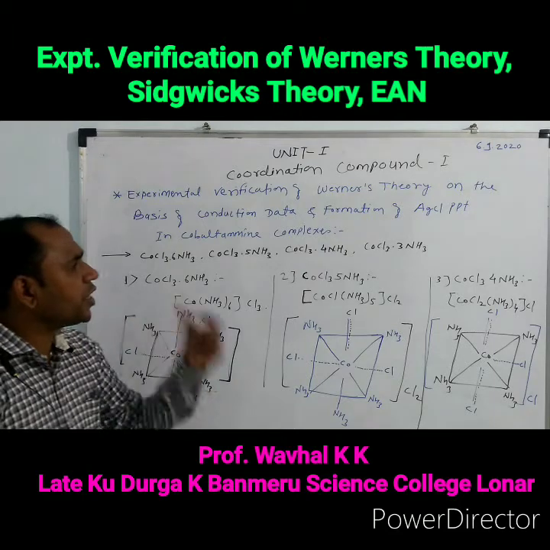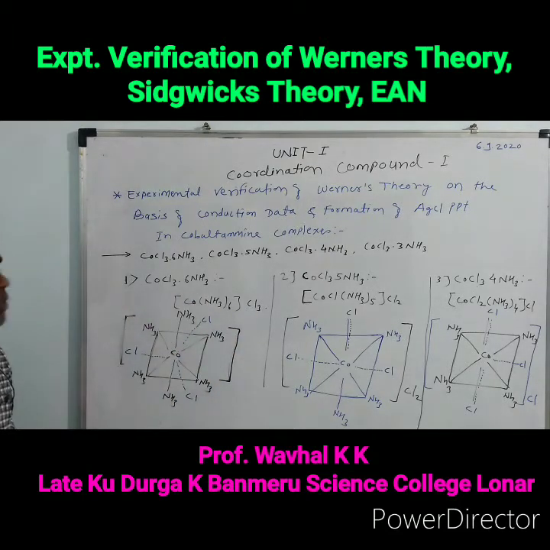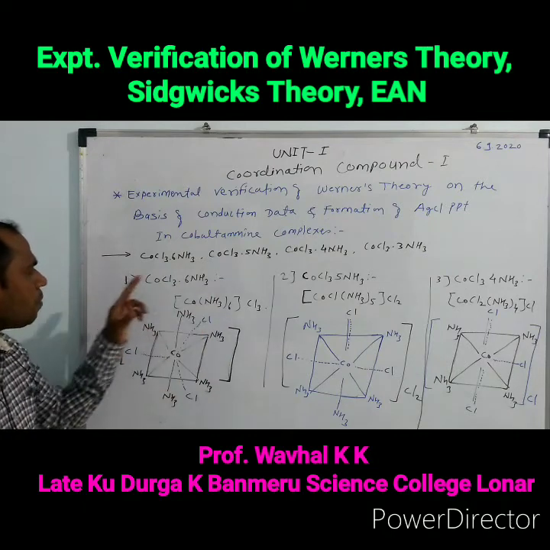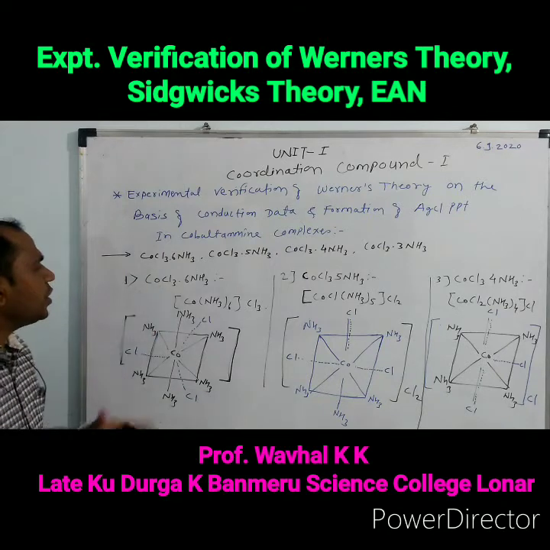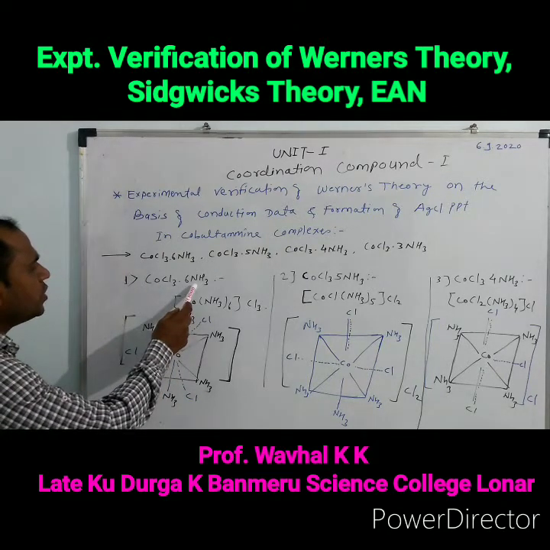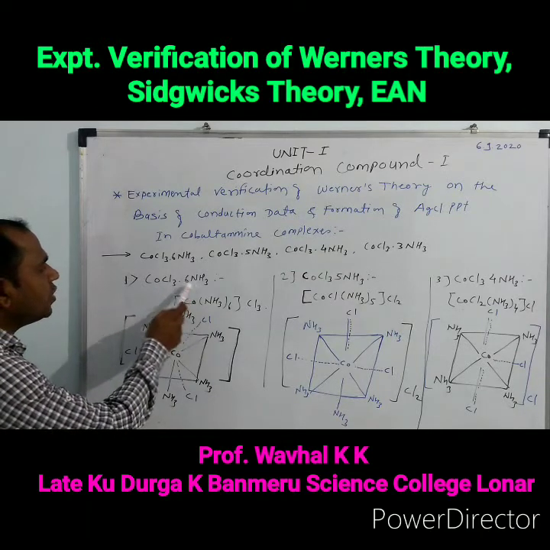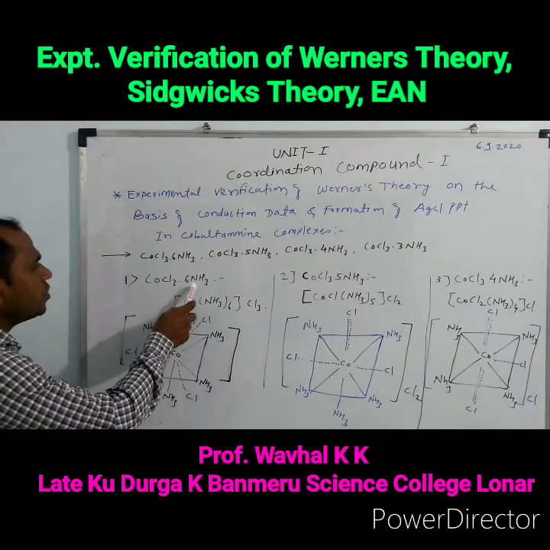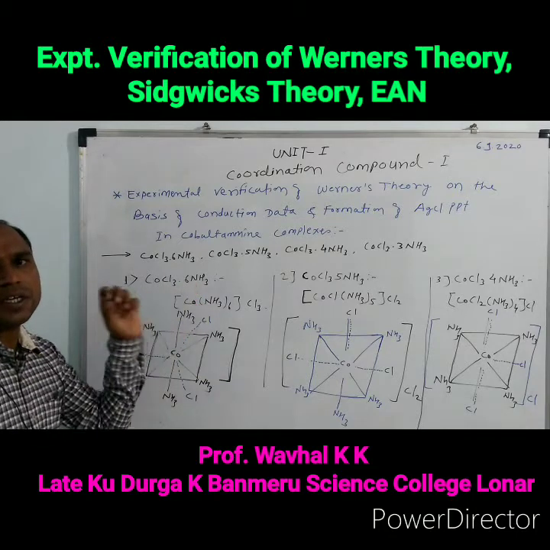What characteristic do these complexes show? It is seen in four different complexes. The first complex is CoCl3·6NH3. The central metal atom is cobalt. Six ammonia molecules are strongly attached to the cobalt atom, so the coordination number is 6, and the six ammonia molecules satisfy the secondary valency.